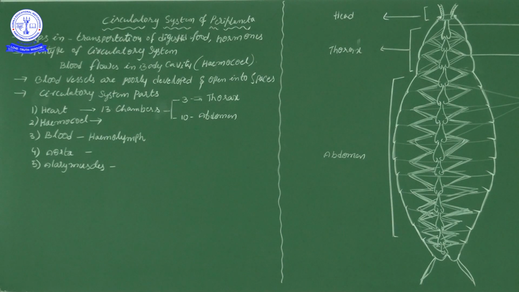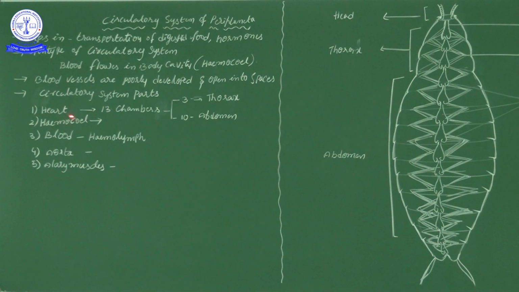In our textbook they gave only 4 lines of content. Now the elaboration of those 4 lines. The heart part has 13 chambers. In our body, the heart has only 4 chambers. Different organisms have different numbers of chambers in the heart. Amphibians have 3 chambers, fishes have 2 chambers, reptiles have incompletely 4 chambers, that we see.